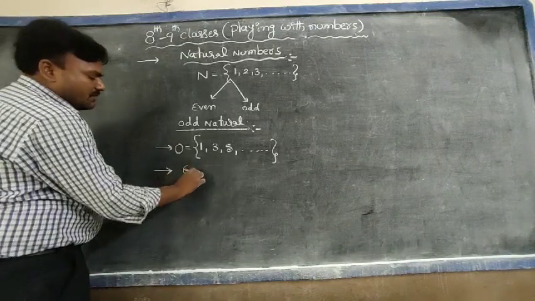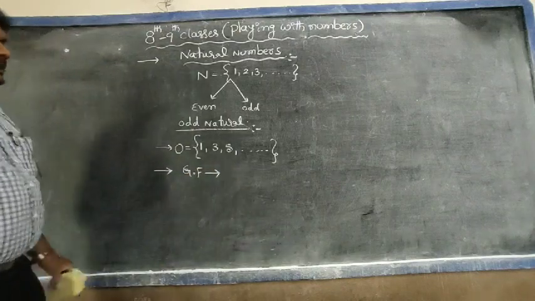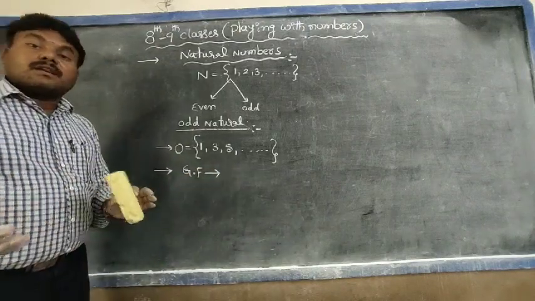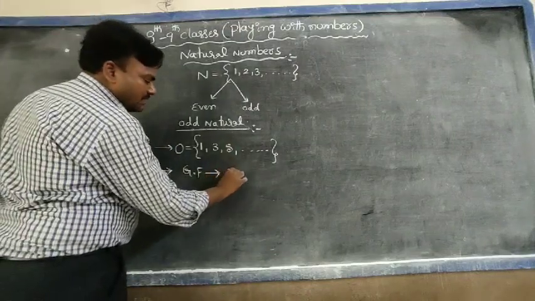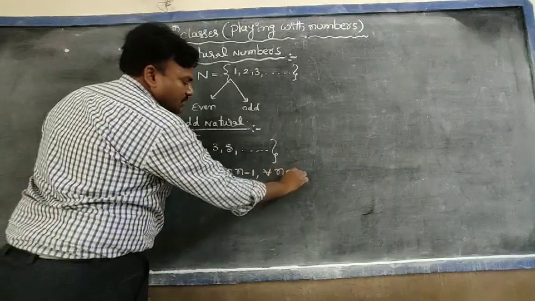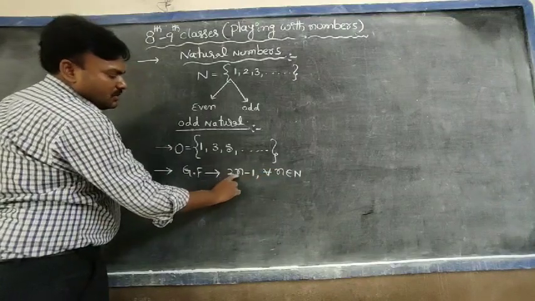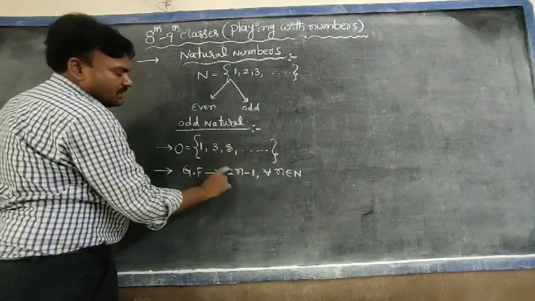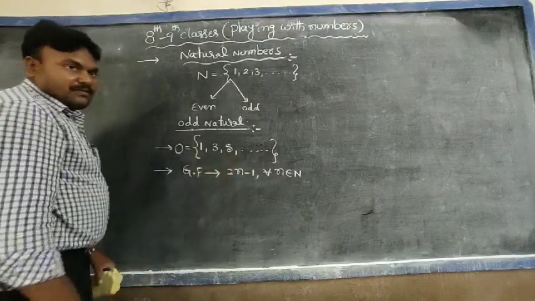The general form of an odd natural number has 2 types. One is regarding natural numbers, another one is regarding whole numbers. So the general form of an odd natural number is 2n minus 1 for every n belongs to capital N, natural numbers. Substitute the natural numbers: 2 ones are 2, minus 1 it becomes 1. 4 minus 1, 3. 6 minus 1 it becomes 5.